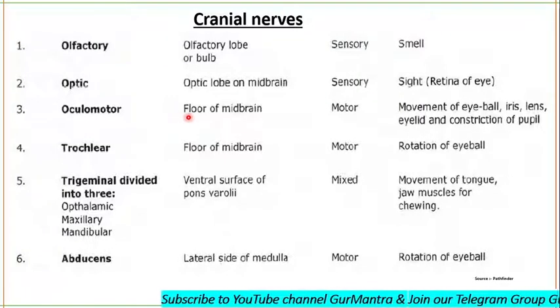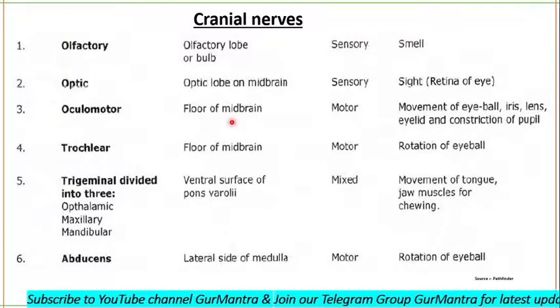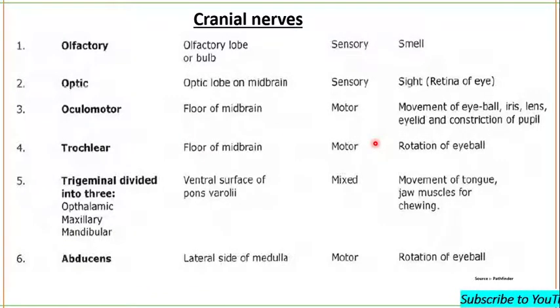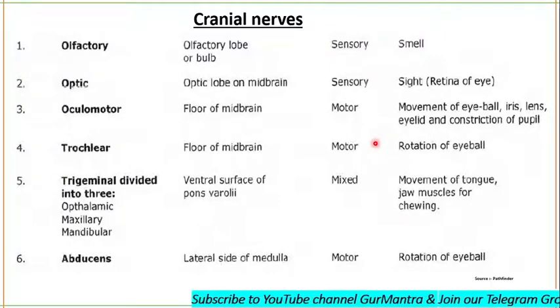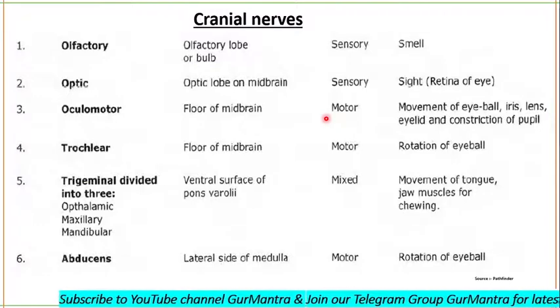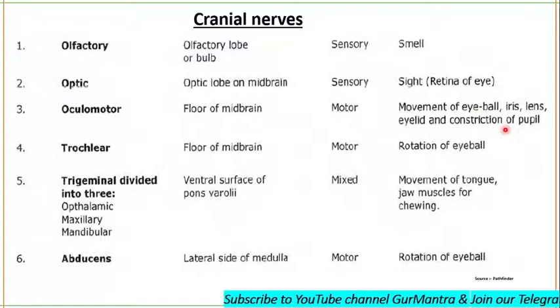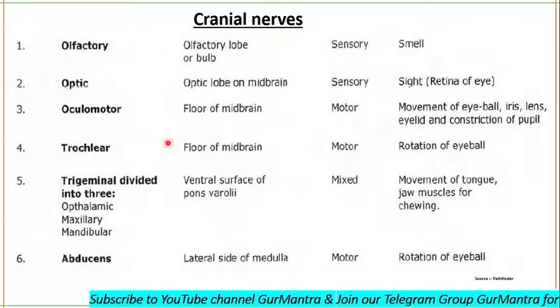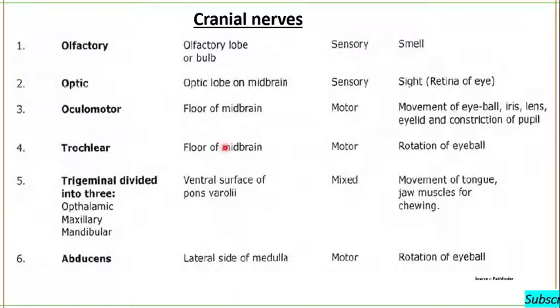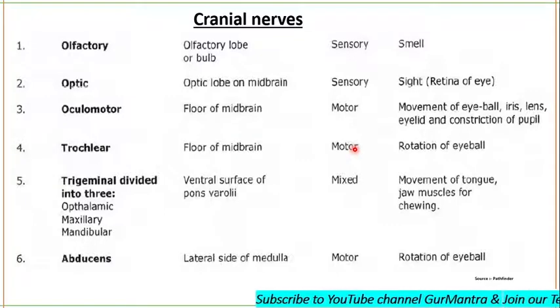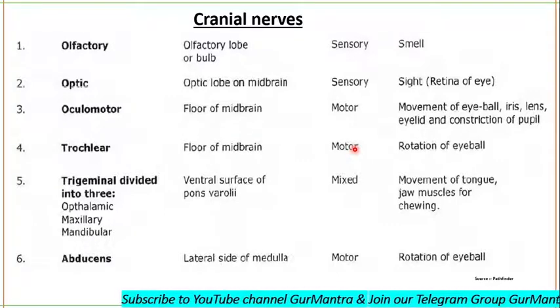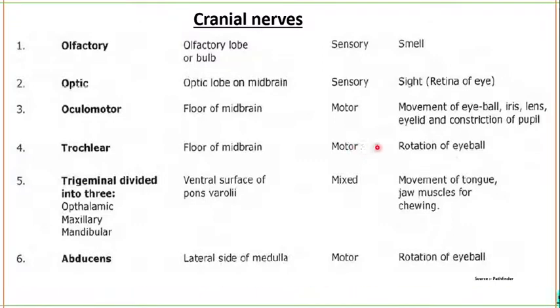Oculomotor is formed from the floor of the midbrain. It is motor. Whenever I say motor, that particular nerve will be responsible for some kind of movement. So oculomotor is a motor nerve, and it is involved in the movement of the eyeball, iris, lens, eyelid, and constriction of the pupil. The fourth one is the trochlear nerve, which also arises from the floor of the midbrain, and it is also a motor nerve, and its function is rotation of the eyeball.